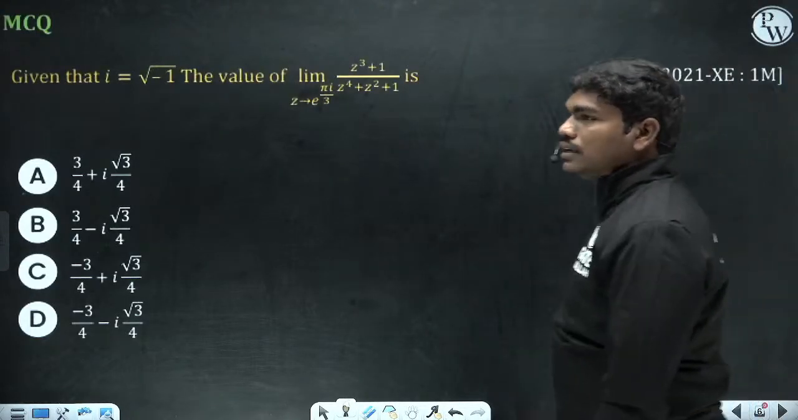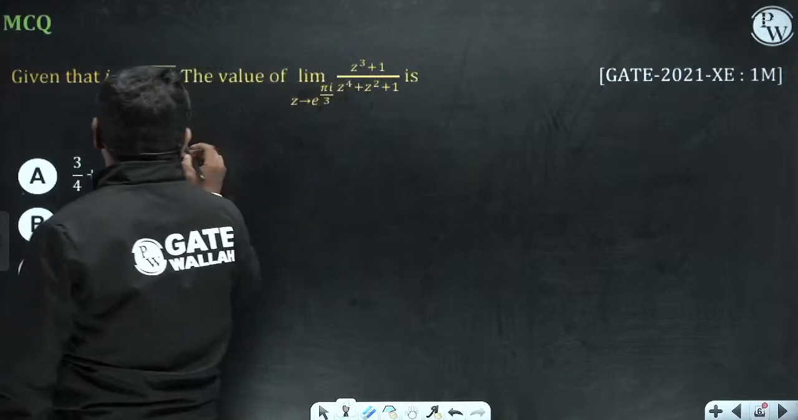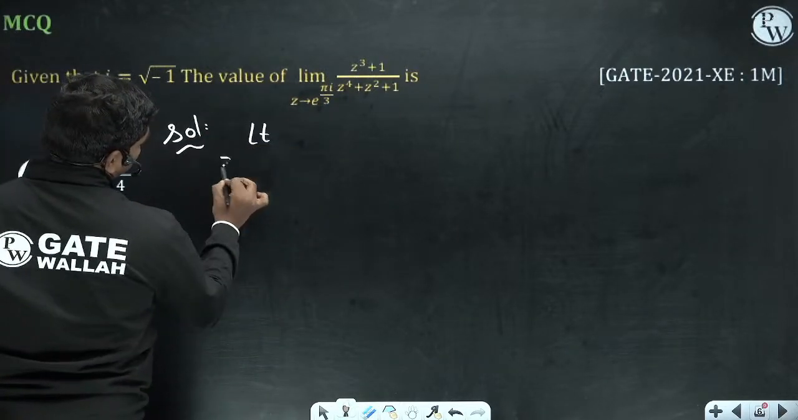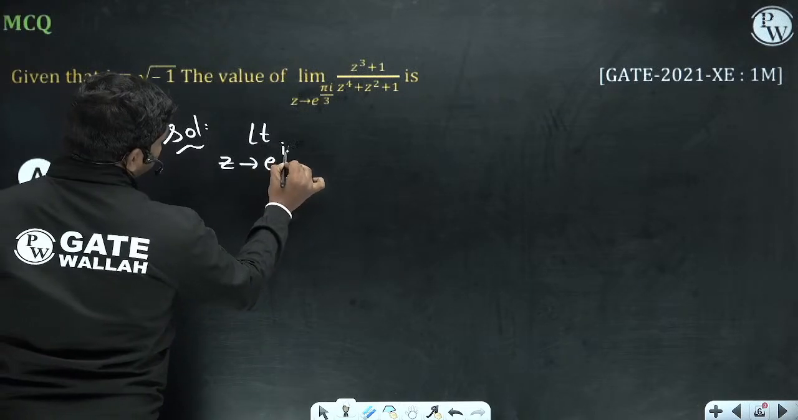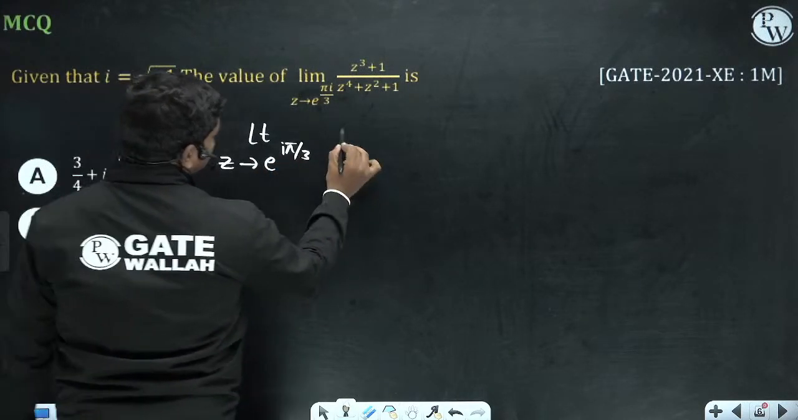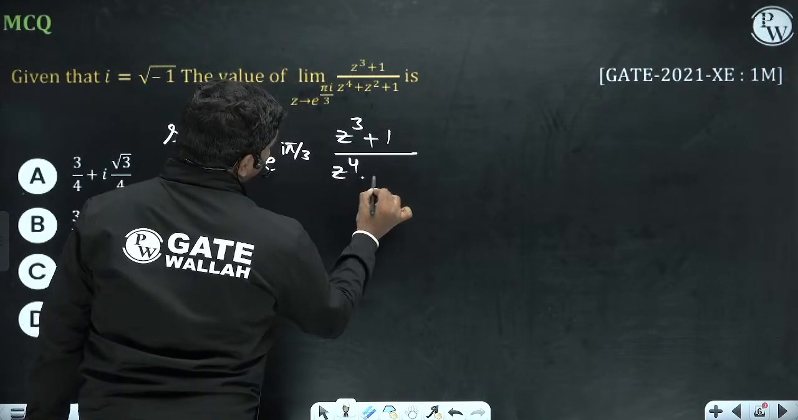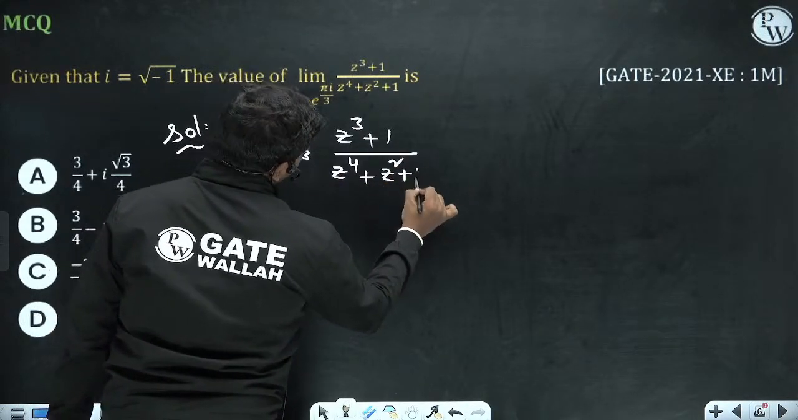Let us solve this. Complex numbers में ऐसा क्वेश्चंस भी आते हैं. Limit z tends to e power i pi by 3 of (z cube plus 1) by (z power 4 plus z square plus 1). So what is its value?